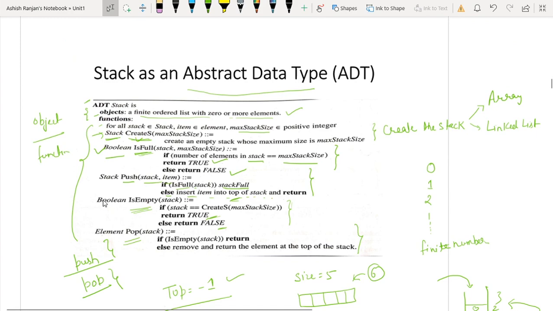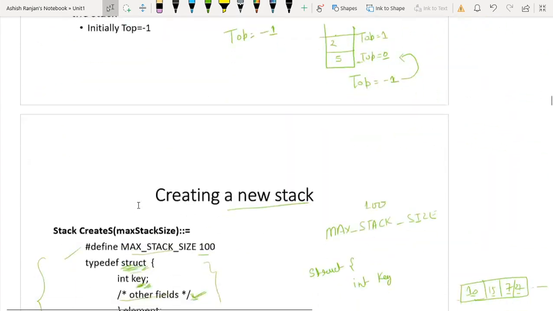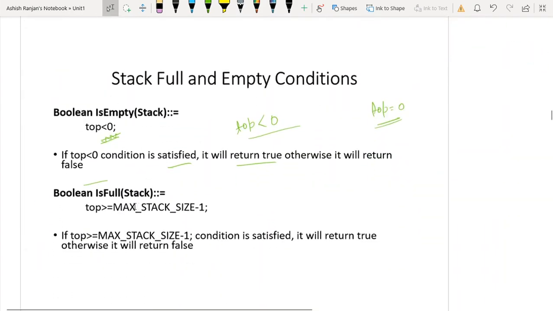Is stack empty. Now the second thing is stack full, which is when the size of the array is max stack size and the index starts from 0, so obviously the last index will be max stack size minus 1.